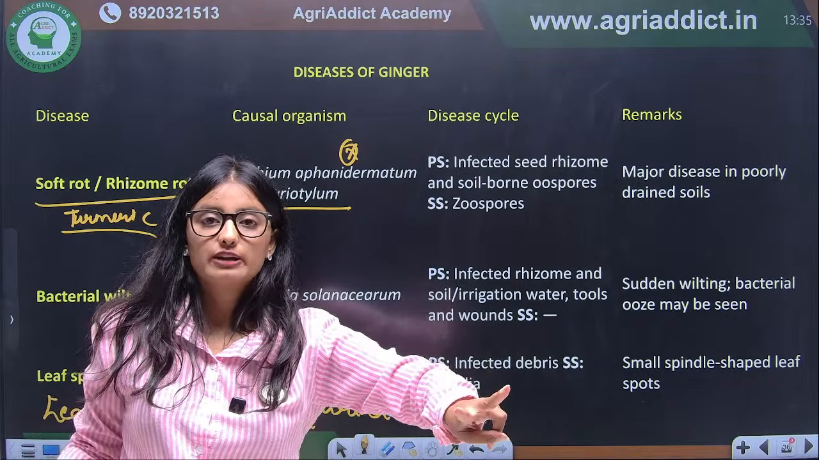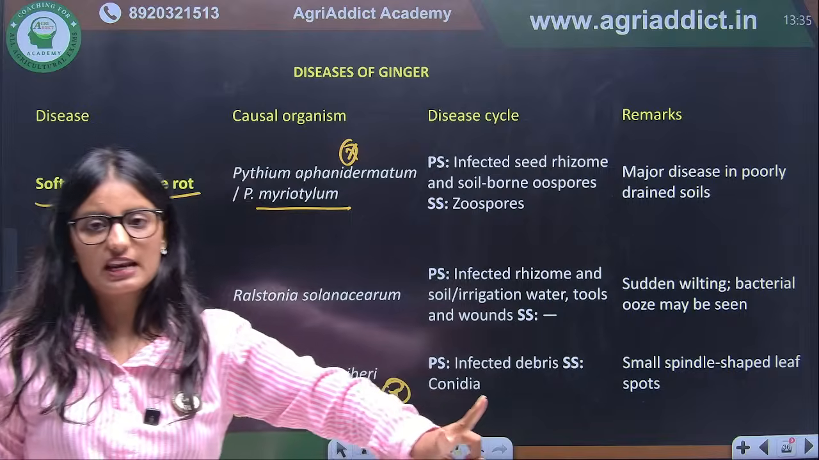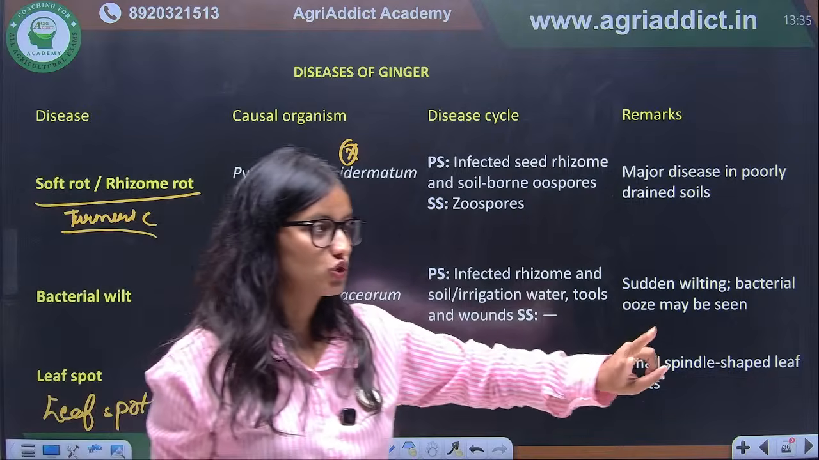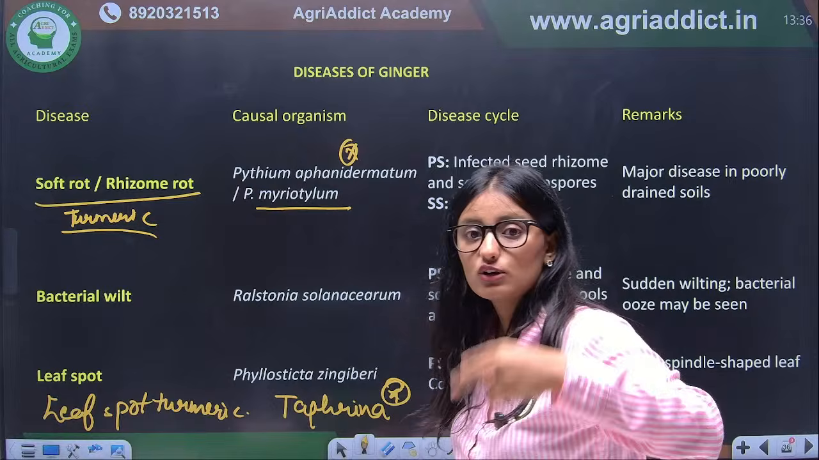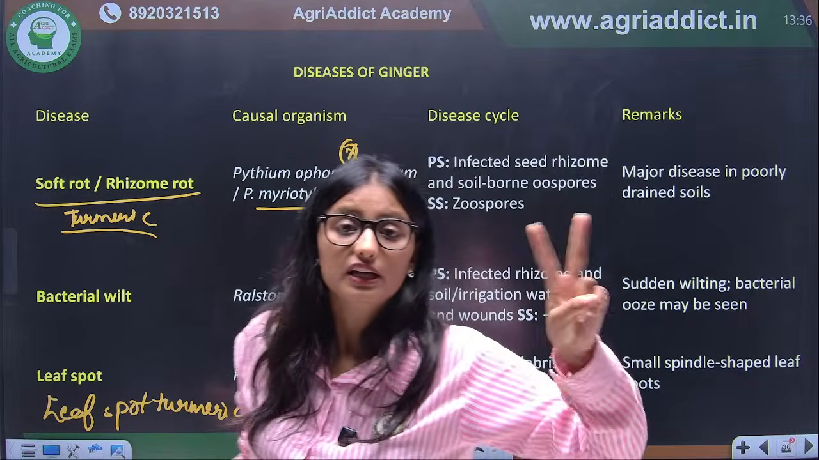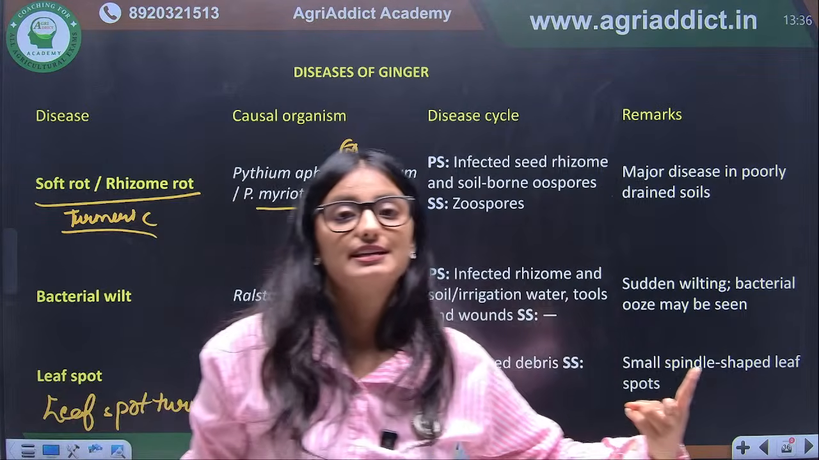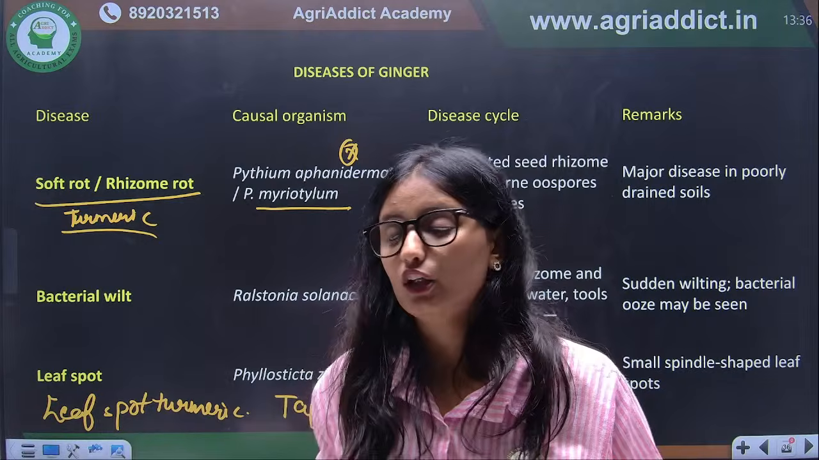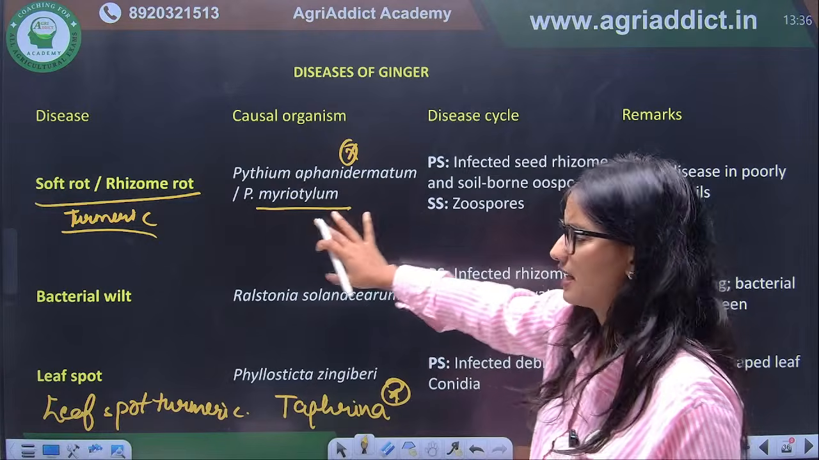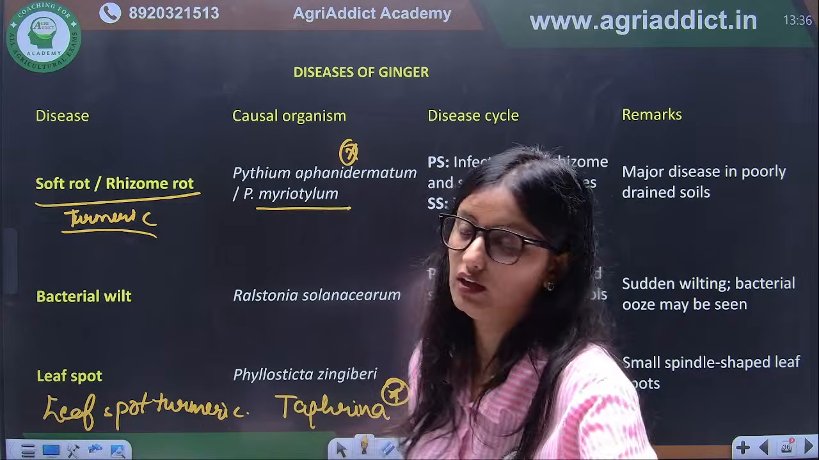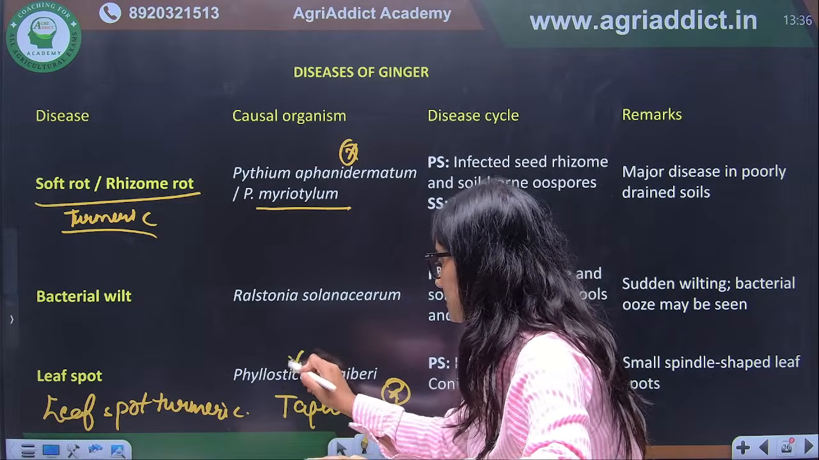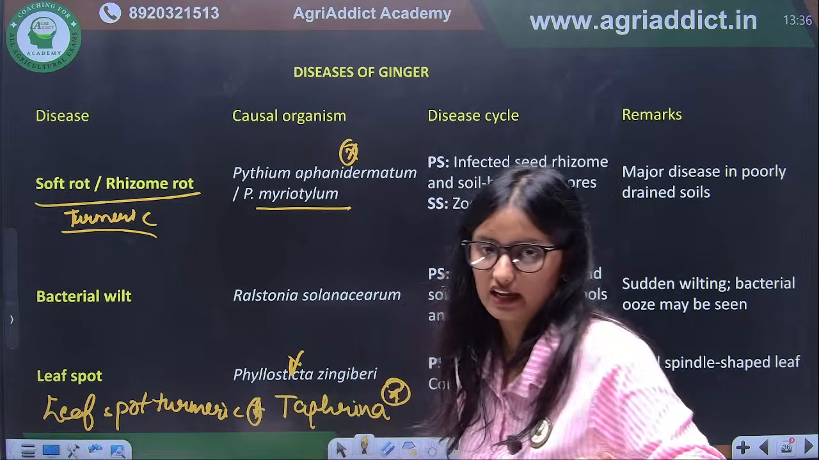So there are two leaf spots, and this is very confusing. Phyllosticta leaf spot is a disease of ginger and Taphrina leaf spot is a disease of turmeric. The rest of the diseases are common for ginger and turmeric. This is the basic difference about the leaf spot: one is Phyllosticta, and the other is Taphrina. Correct?